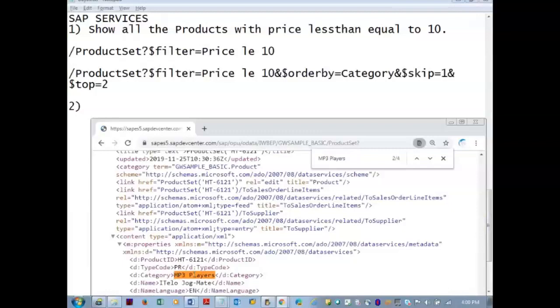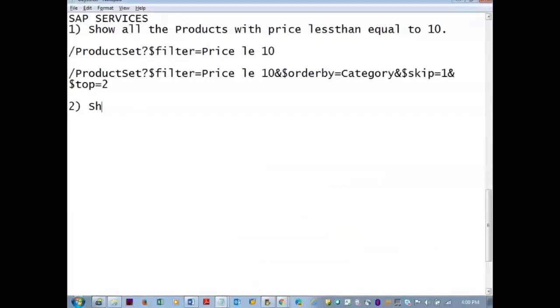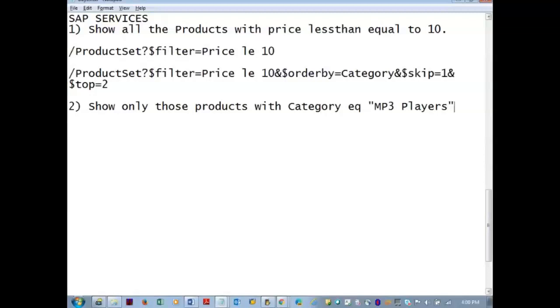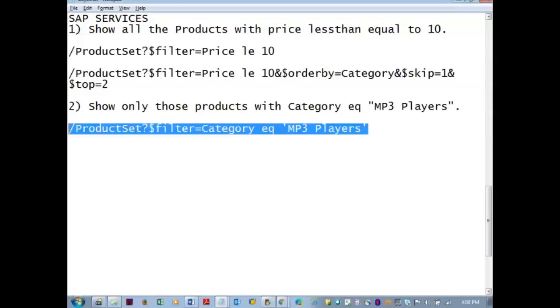Next, show only those products with category equals MP3 players. ProductSet question mark $filter is equal to category EQ MP3 players. You can issue this one and you will see only the products with the MP3 players.